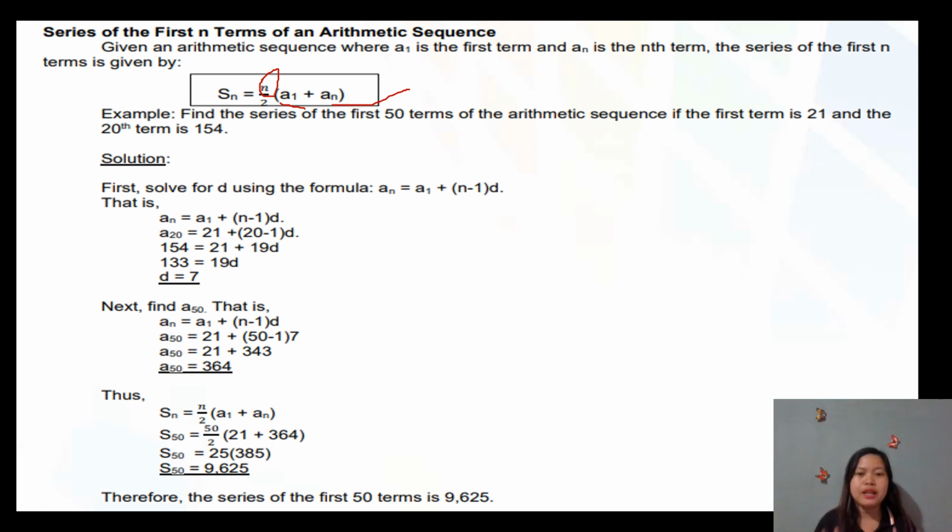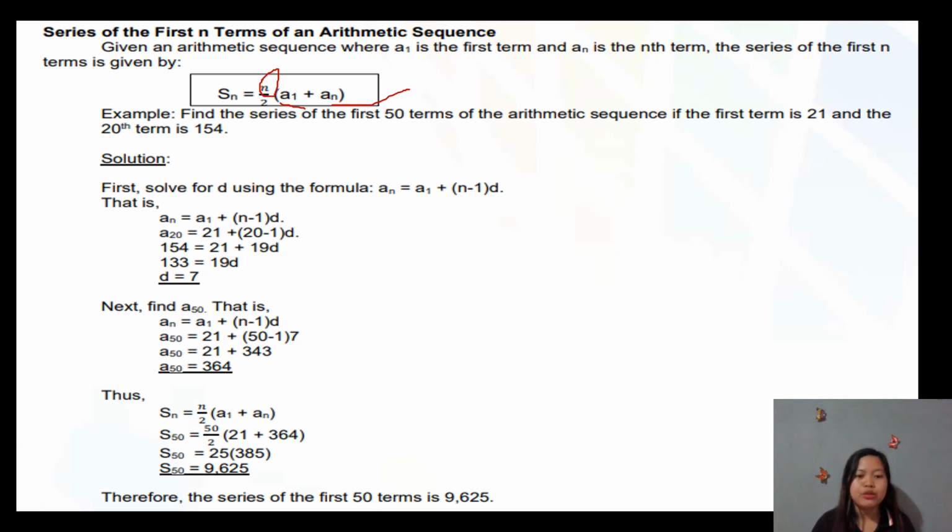And then, pangitaon nato ang given method nato in finding the first 50 terms of this arithmetic sequence, we have here a given na 21 ang ato first term. Okay? Ang ato 20th term is 154. So again, naa tay given na ang ato first term is 21, ang ato 20th term is 154. Let's not all forget na mobalik ta sa ato formula.